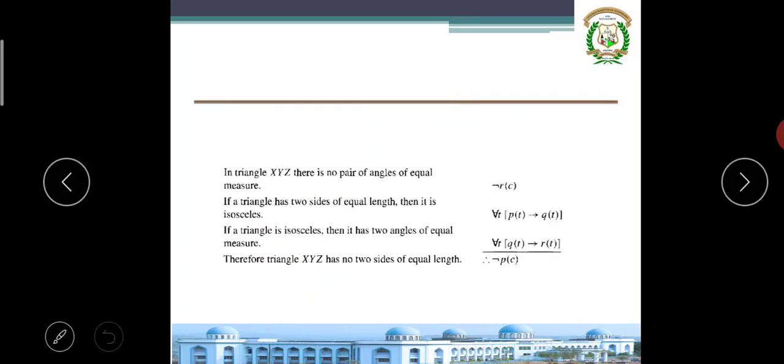We have to prove, therefore, that the triangle has no two sides of equal length. We have to prove these things. So, given the question, we write it in the syntax format.